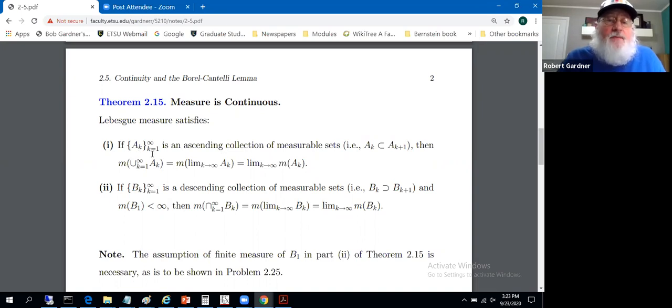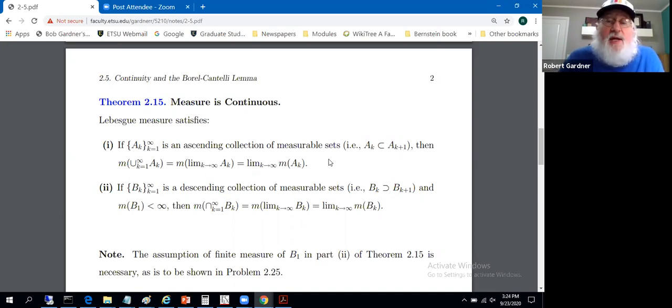If A sub k, k equals 1 to infinity, is an ascending collection of measurable sets, that is, A1 is a subset of A2, is a subset of A3, and so forth, in general, the sets are getting bigger, in air quotes, because I'm not making a claim about their cardinalities or necessarily their measures, but a claim in terms of set inclusion. So the sets are containing more stuff, potentially.